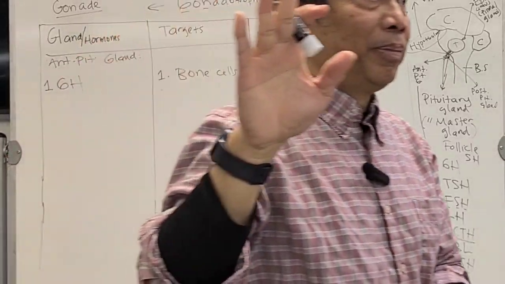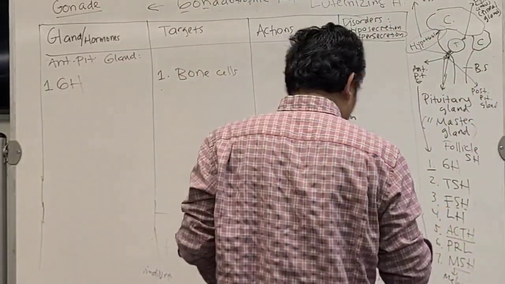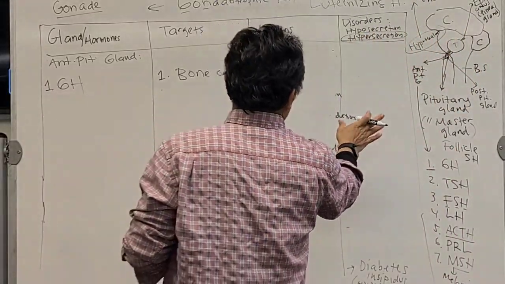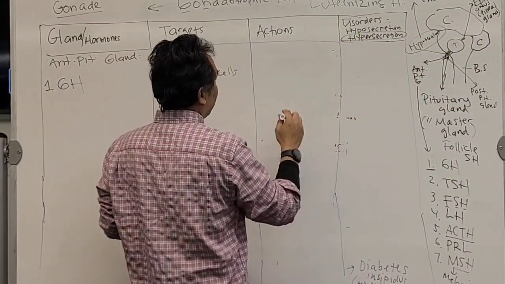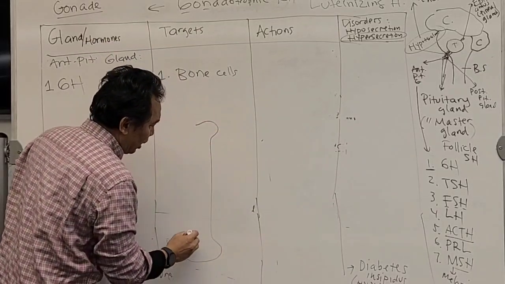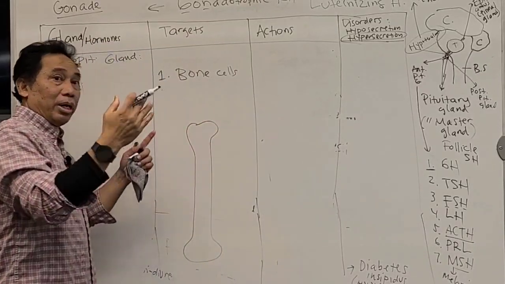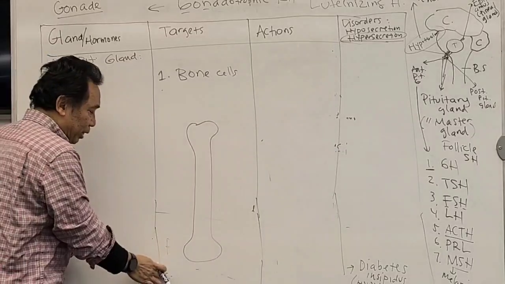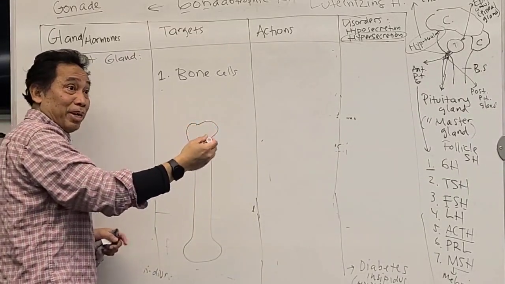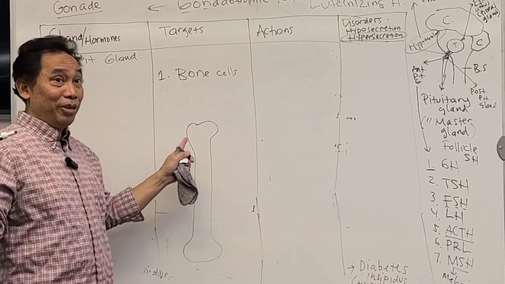Remember when we talked about bone last time, I think chapter 6. Let's say this is a long bone. This is the one that will become longer. This long bone is divided into three main areas. Remember the previous class, you need to know it.